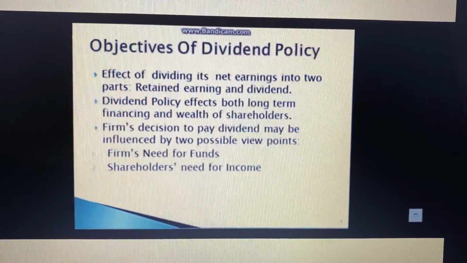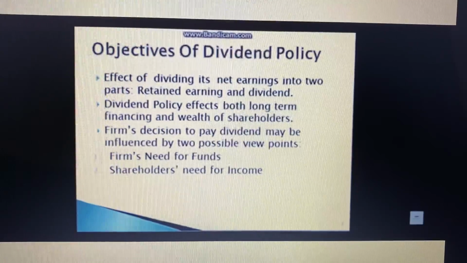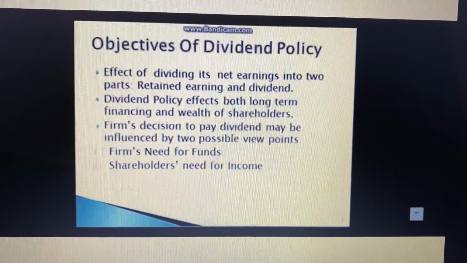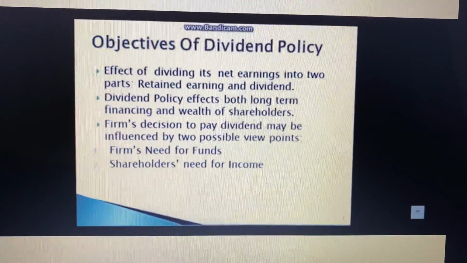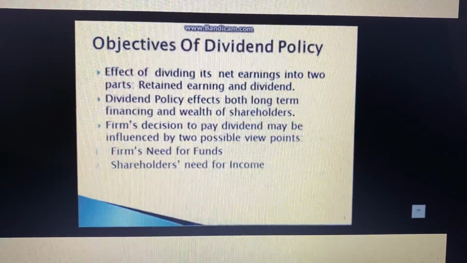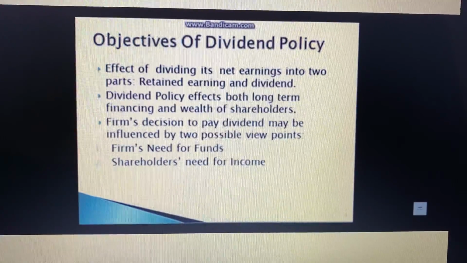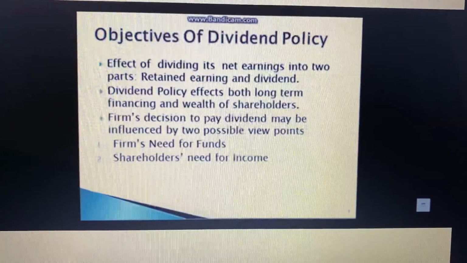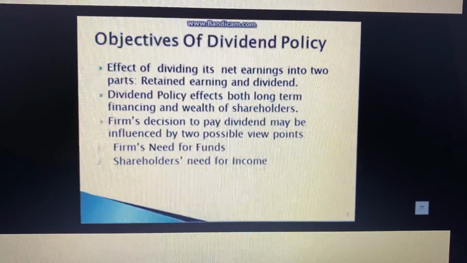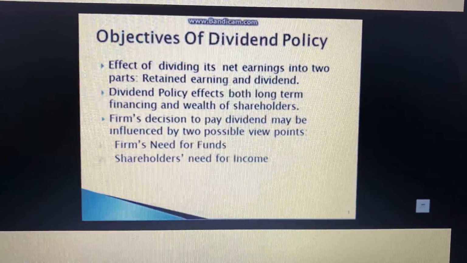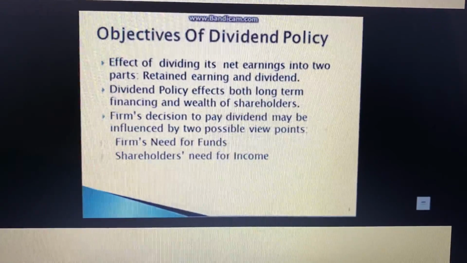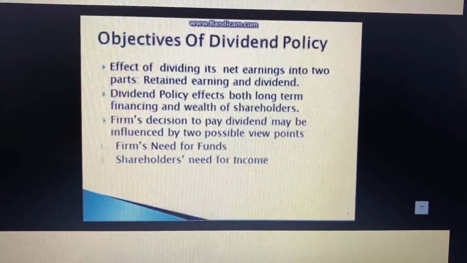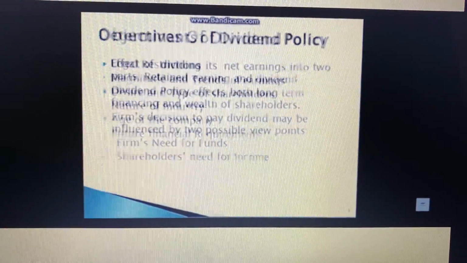Now, the objectives of the dividend policy. The first objective of the dividend policy is the effect of dividing its net earning into two parts, that is the retained earnings and the dividend. Second objective is dividend policy affects both long-term financing as well as the wealth of the shareholders. Third objective, firm's decision to pay dividend may be influenced by two possible viewpoints, that is a firm's need for funds and shareholders' need for income.